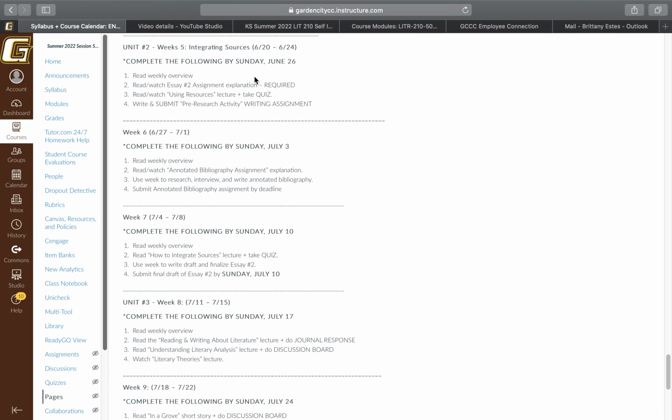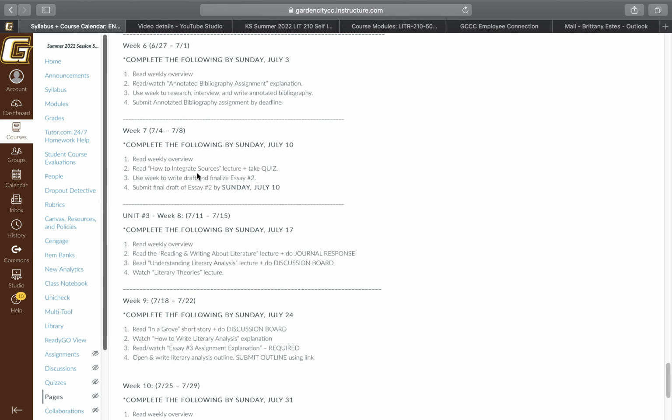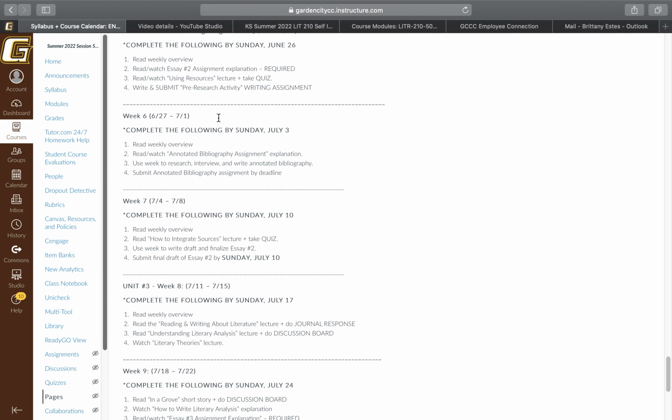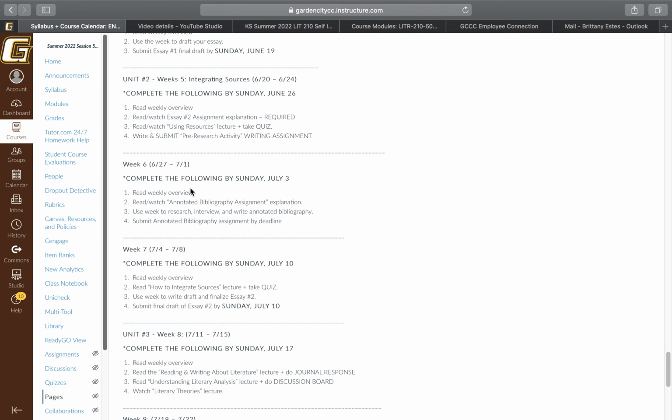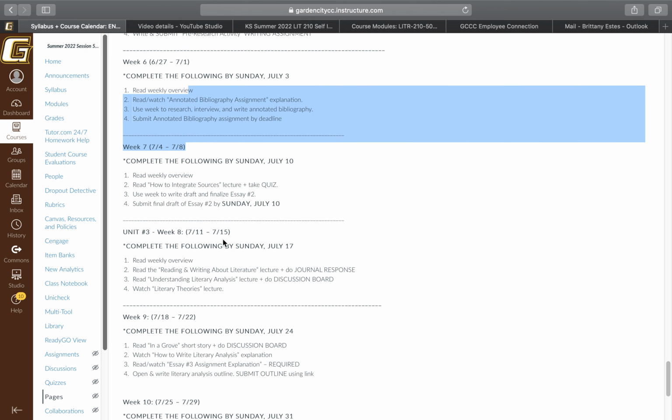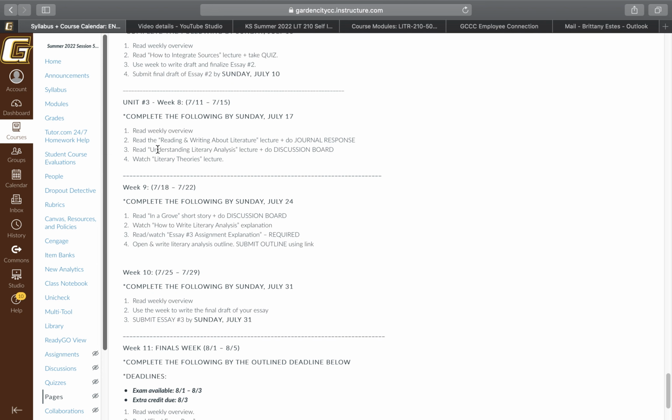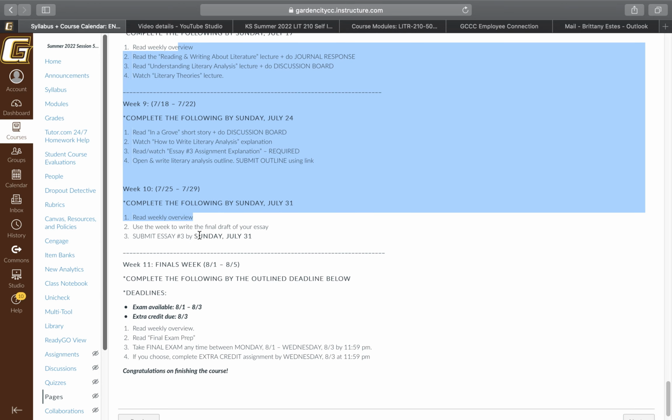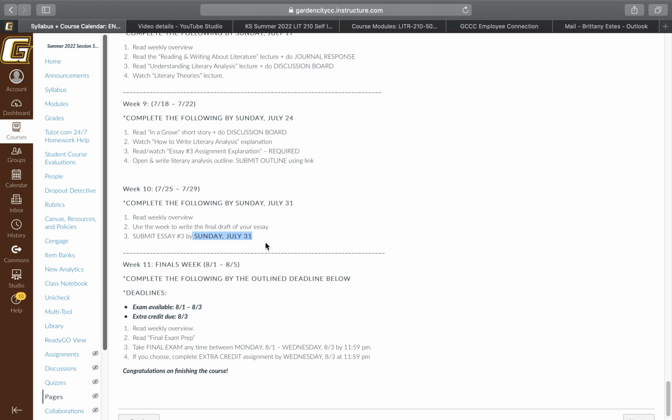And then Unit 2 will open, so you'll have weeks 5, 6, and 7 open to you guys all at once. Your second essay will build on your first. You'll be doing an annotated bibliography. You'll be looking at how to integrate source material, doing research with a subject matter expert, and on credible published research. And then your second essay is due on Sunday, July 10th. And then your third unit will open up the next Monday, which will be on literary analysis. You guys will be reading a short story and looking at how to analyze literature. And your last essay will be due Sunday, July 31st, just before finals week.